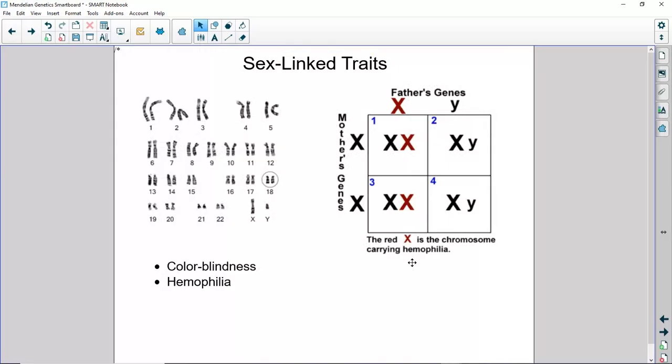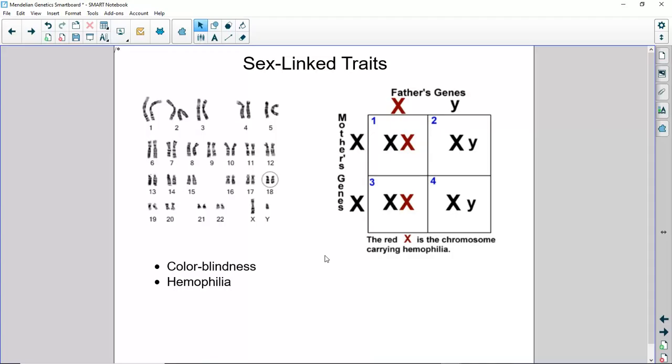But let's get on to sex-linked traits, where it does matter. Basically, it doesn't matter what sex you are, but it matters whether you can pass that gene on or not. As you know, the sex chromosomes are characterized by XX for a female and XY for a male. Remember, the Y chromosome doesn't actually look like a Y, it looks very short. And you should know right now there are genes on the Y chromosome.